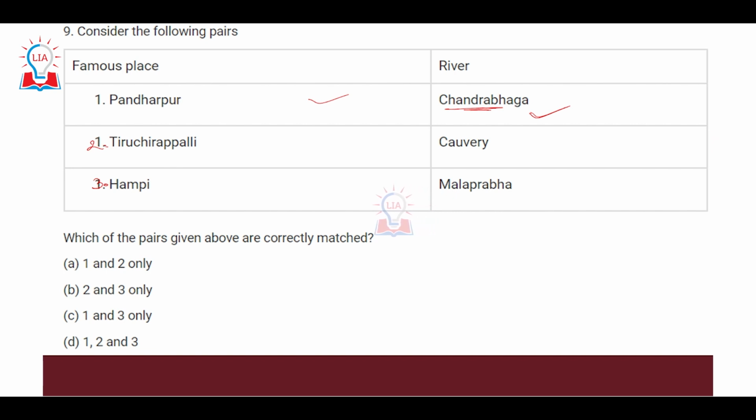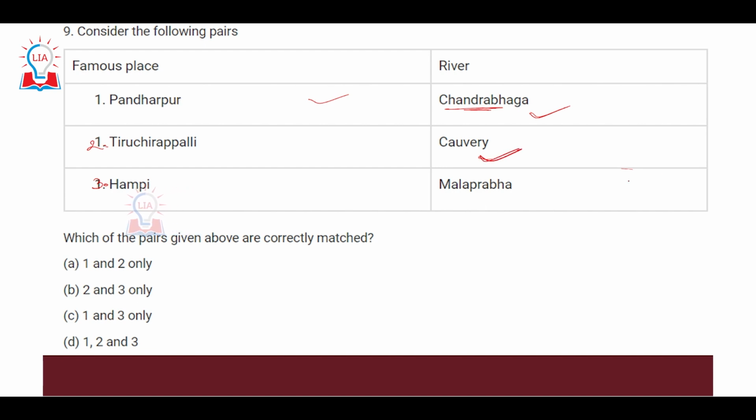Second is Tiruchirappalli. Trichy is a very important place situated on the bank of the Kaveri river, and it is at Tiruchirappalli that the Kaveri river starts to form its delta. That is why it is a very important place on the bank of river Kaveri. That is obviously correct.